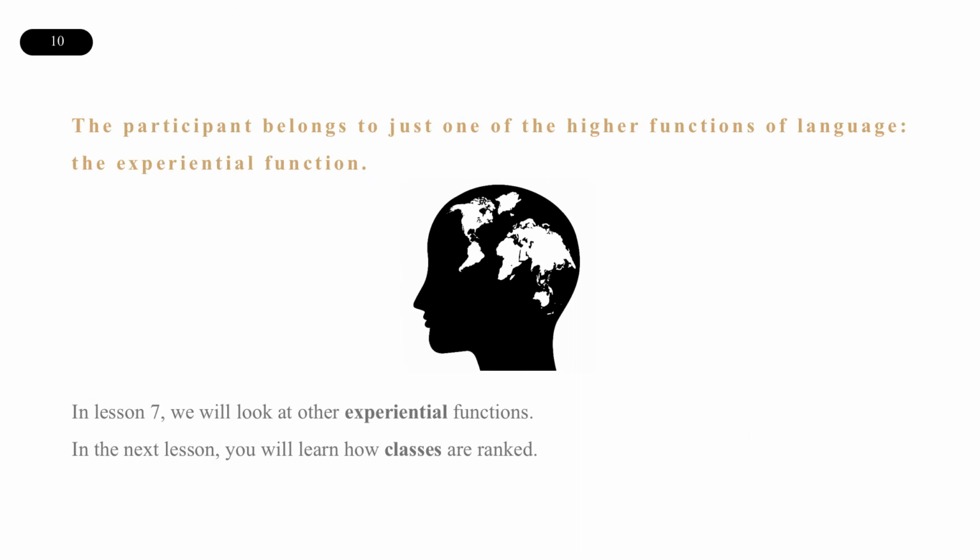The participant belongs to just one of the higher functions of language, the experiential function. In Lesson 7, we will look at other experiential functions. But in the next lesson, you will learn how classes are ranked.